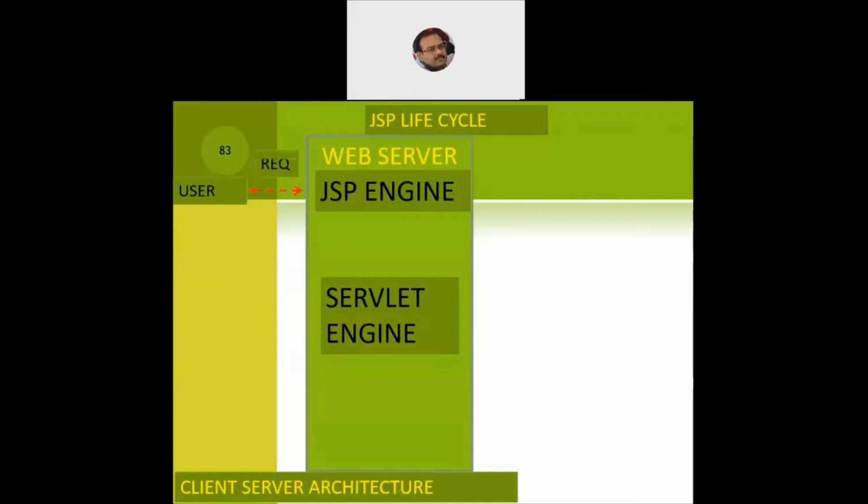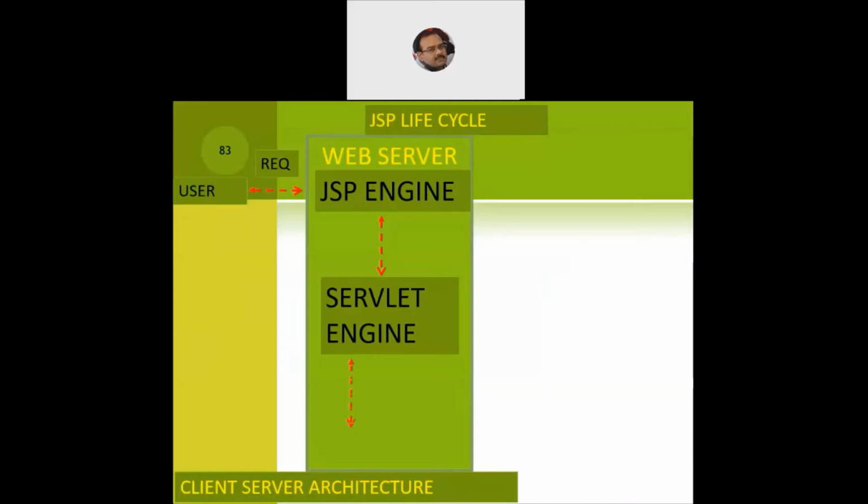The request flows to the web server, which forwards it to the JSP engine, and the JSP engine will forward it to the servlet engine. So initially we'll have the .jsp files which will receive the request, and then they will forward it to the servlet engine. For every JSP page, behind the scenes, we'll have one matching servlet that works for that particular JSP page.